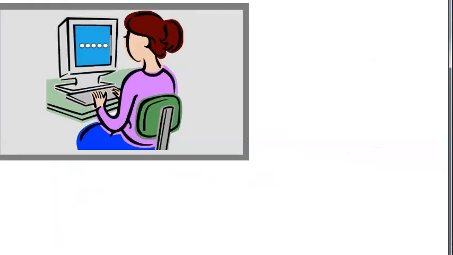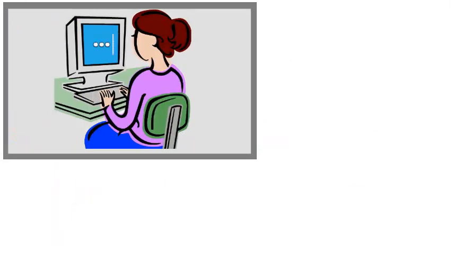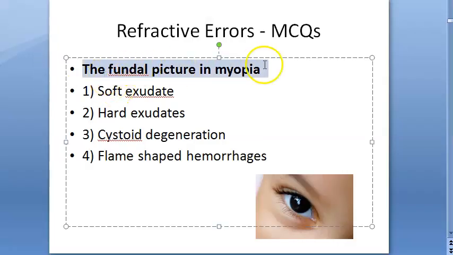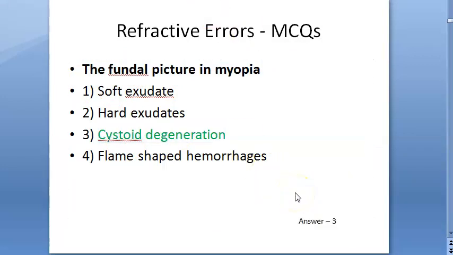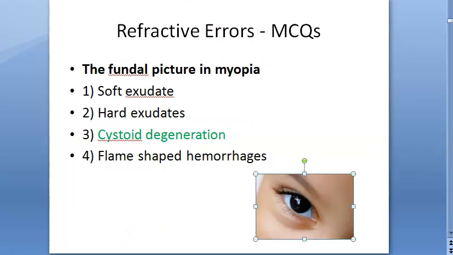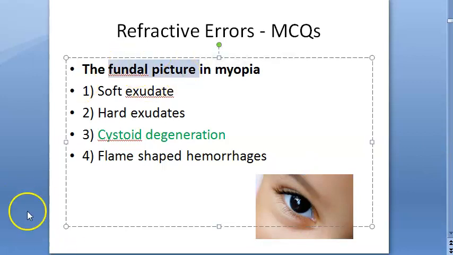Let's just look at one or two more questions, okay, not at all more. The fundal picture in myopia. Okay, the answer here is cystoid degeneration. So you will see cystoid degeneration in myopia. Initially in myopia not much, but later you will see all that Foster-Fuchs spots, all the cystoid degeneration, etc. in the fundal picture of a myopic eye.